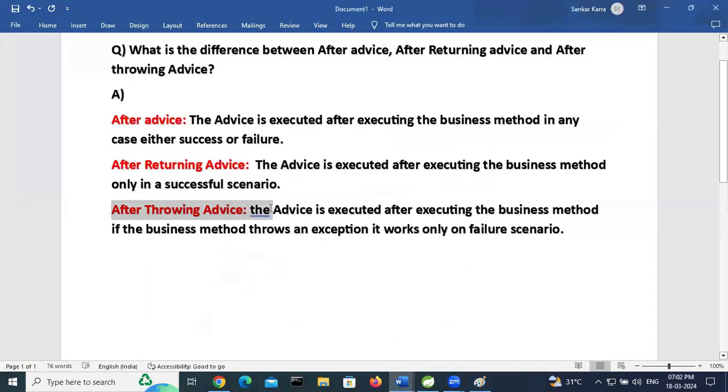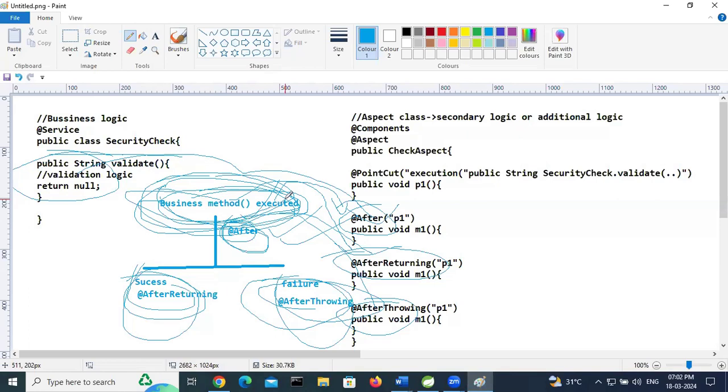After throwing advice: the advice is executed after executing the business method, if it throws an exception. It works only on a failure scenario. If this business method fails, then only after throwing advice is executed.